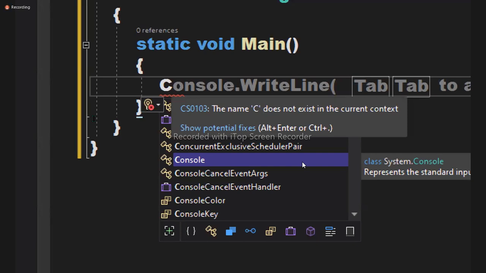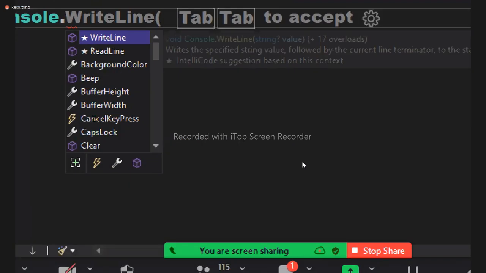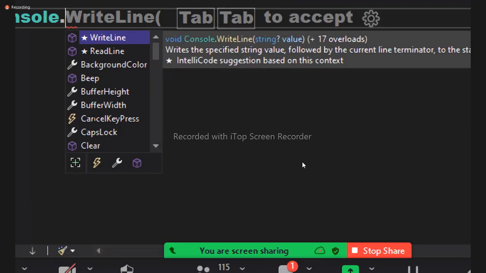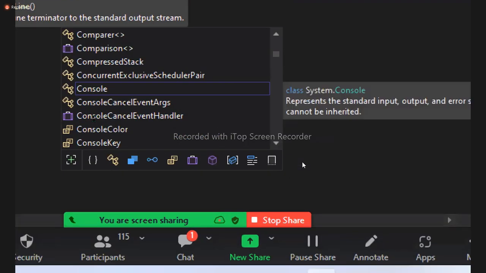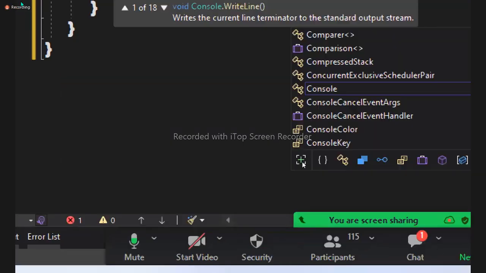Simply say dot. It writes. Now see, right in the list, frequently used. Array, I frequently use it. Simply open the brace. See guys, every day you used to type console dot write line. Today what did I type? C dot W. That's all. Are you clear or not? I just simply typed C dot W.